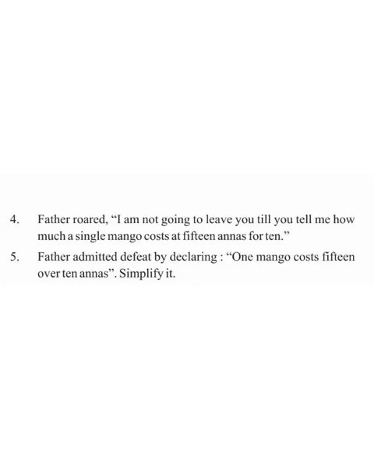Fifth sentence you can see. Father admitted defeat by declaring one mango cost 15 over 10 annas. Simplify it. So its indirect speech will be, father admitted defeat by declaring that one mango cost 15 over 10 annas. Then he instructed his son to simplify it. Now simplify it is given, so there we have to add the conjunction to. He instructed his son to simplify it.